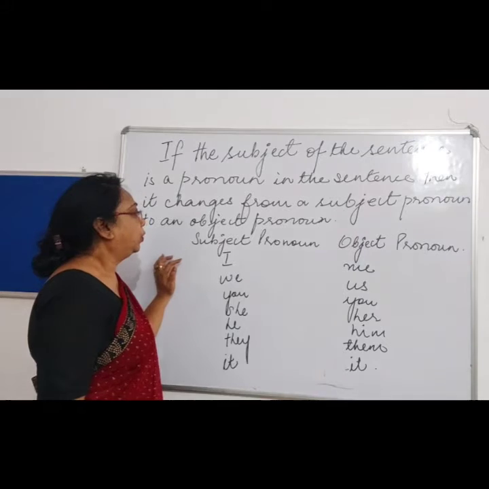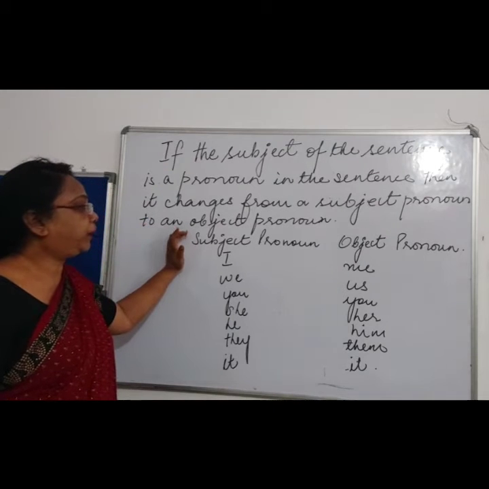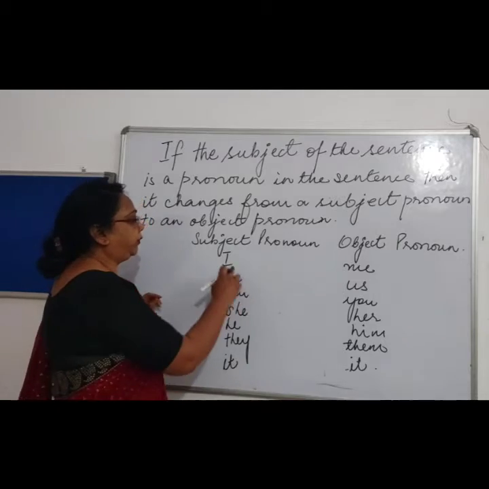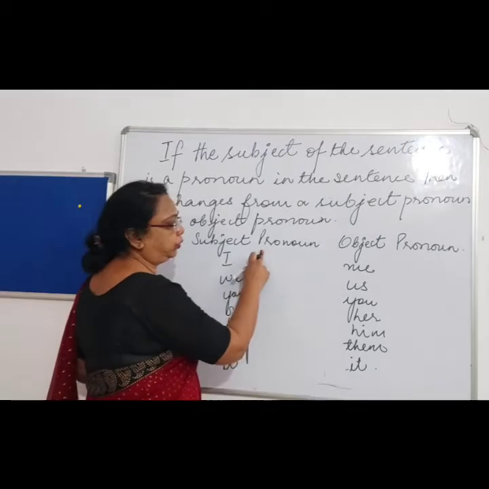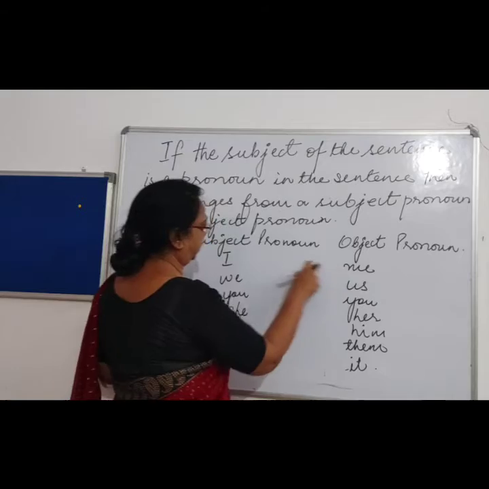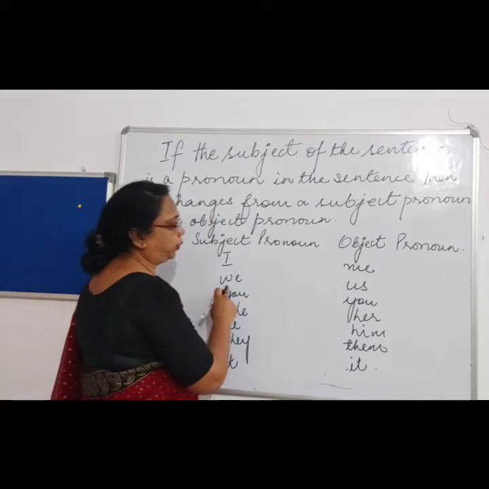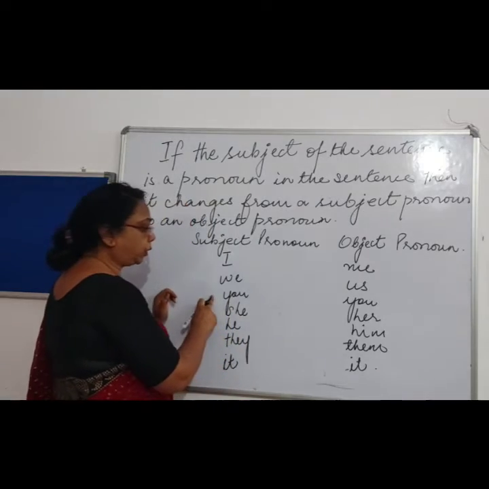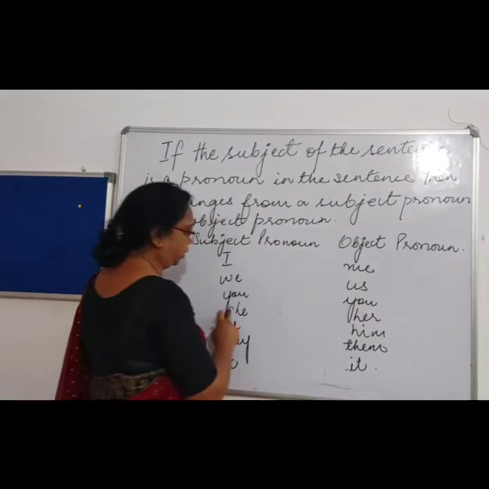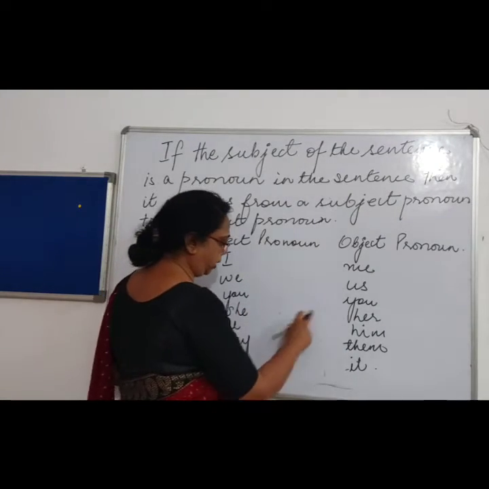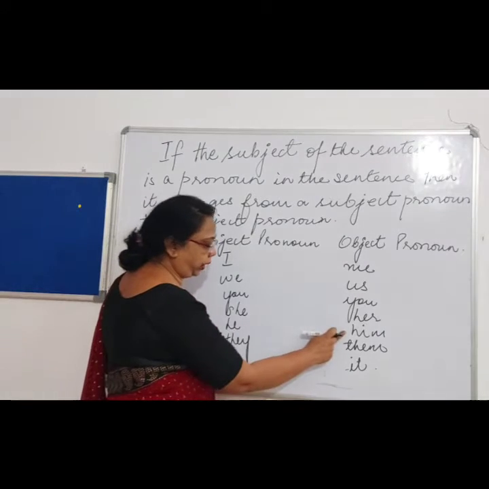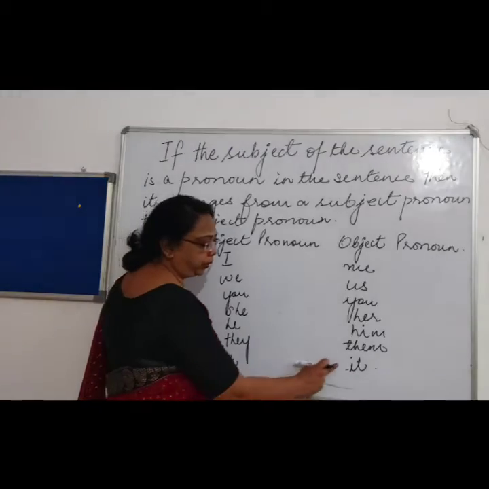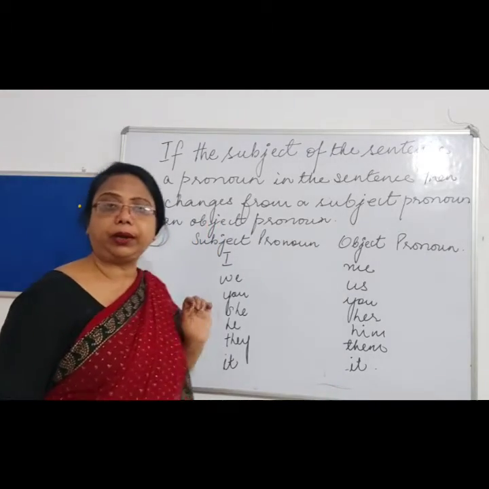Changes from a subject pronoun to an object pronoun. Right? So I'll show you some examples. If I is the subject pronoun, the object pronoun will become me. If we is the subject pronoun, the object pronoun will become us. You will remain the same. She will change to her. He will be changed to him. They will be changed to them. It will remain same. Right?